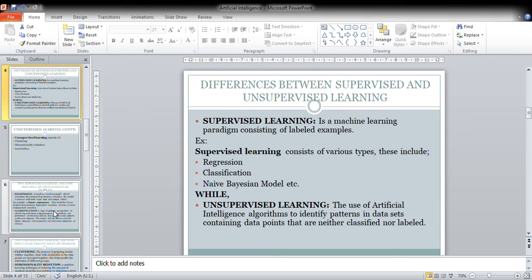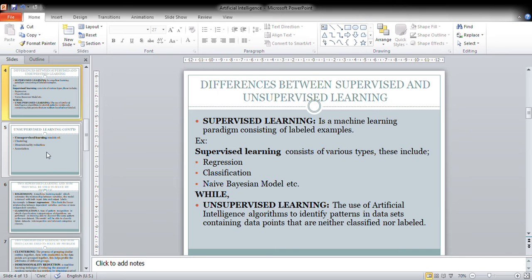And then with unsupervised learning, I do not know the kind of output that I will get from my model, and I do not know the input that I'm supposed to feed into my model for it to give me output. That means I'll have to go into the field for unsupervised learning to get the different data or information from the different entities that I feed into my machine for it to identify patterns in the datasets containing data points that are neither classified nor labeled.